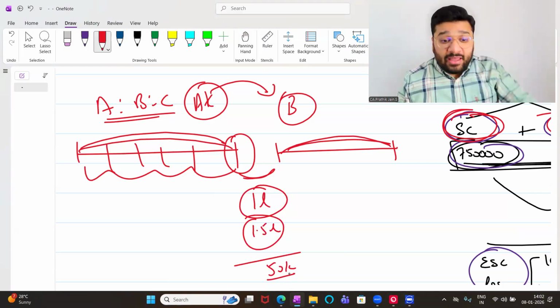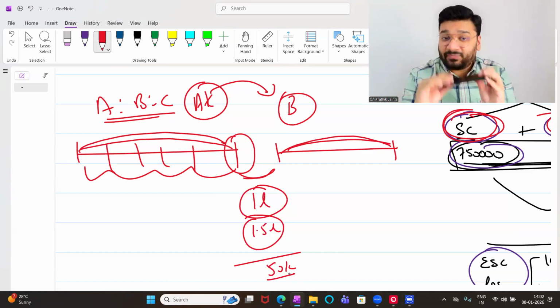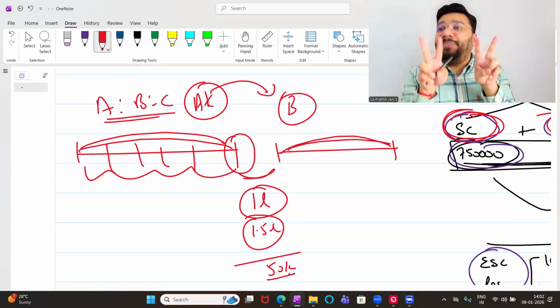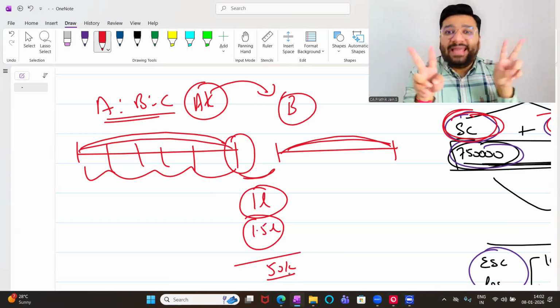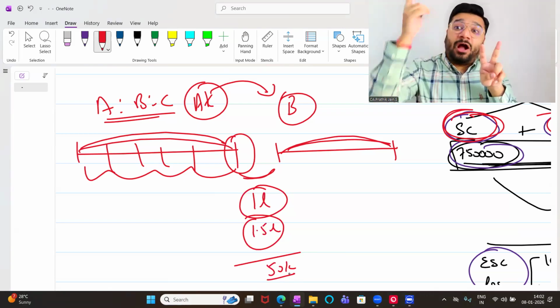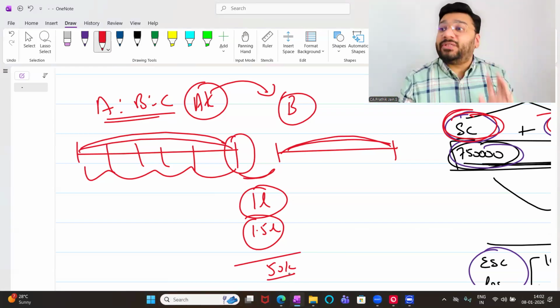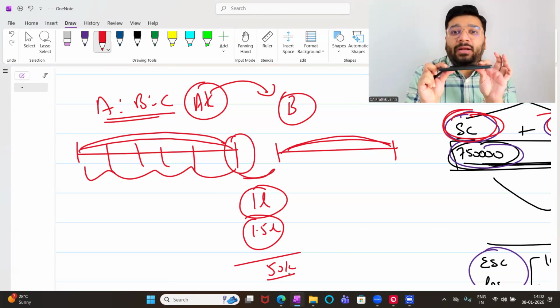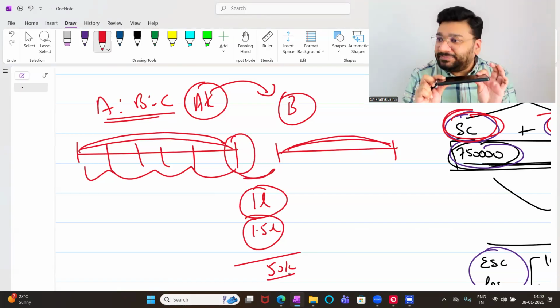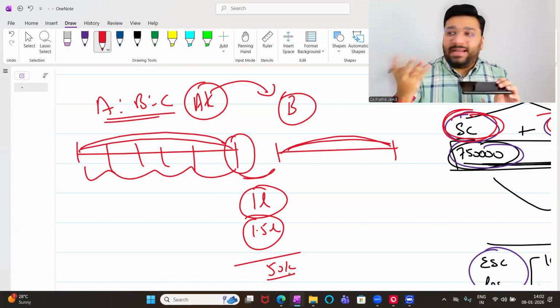On the date of acquisition, when I'm buying this company, I want to know, did I buy this company at the proper rate? Worth of the company, 2 lakh. I paid 2 lakh. I did not give anything extra. Or worth of the company, 2 lakh, but I paid 3 lakh. How much extra I paid? 1 lakh. So I want to know how much extra I paid on the date of acquisition. When you buy the product, did you buy it at the normal price or at the premium price? Once you buy it, it doesn't matter. It matters when you buy it.